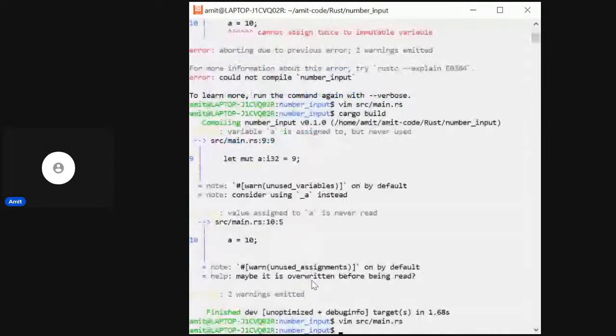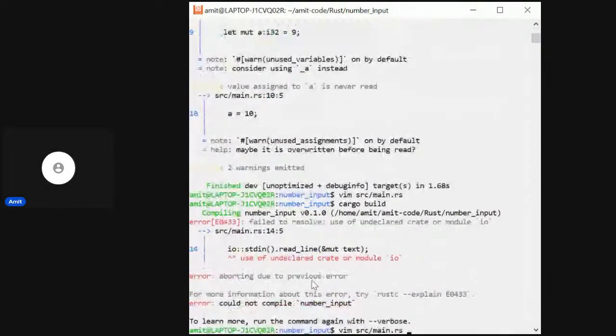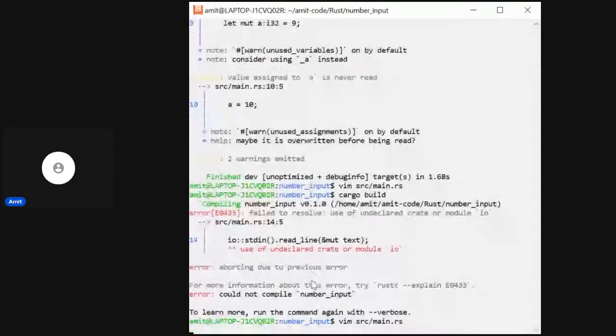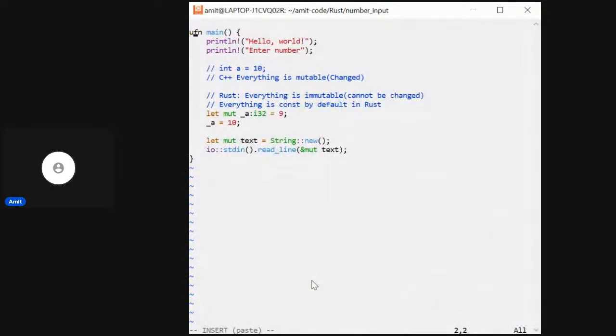So let's compile it. It'll throw an error because we have not defined the IO crate. Let's define it. I'll say use std io.